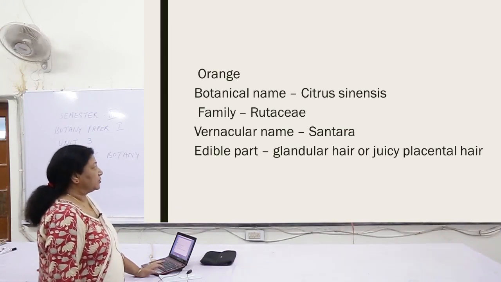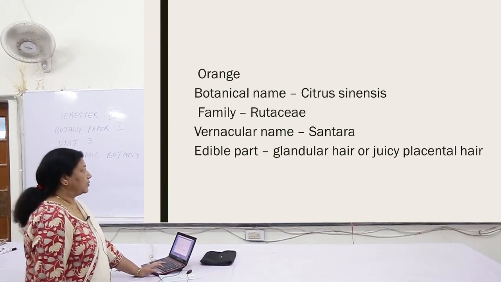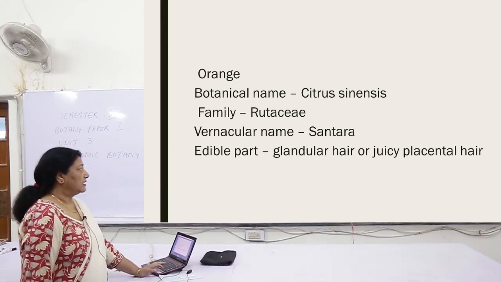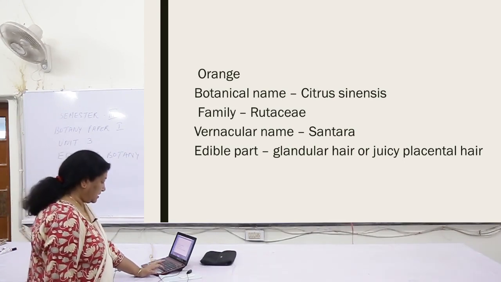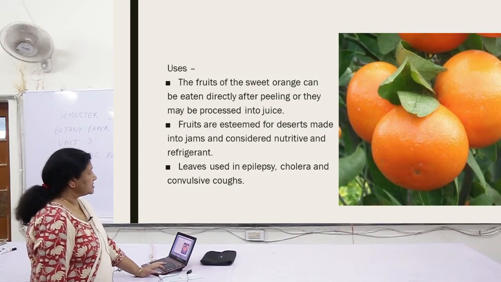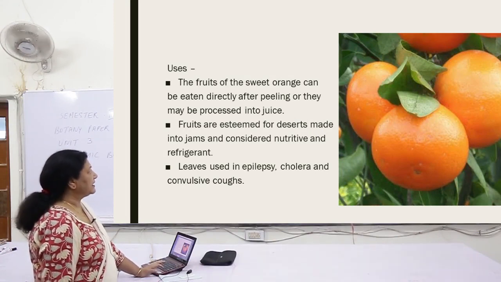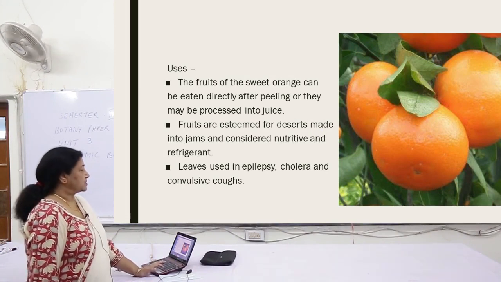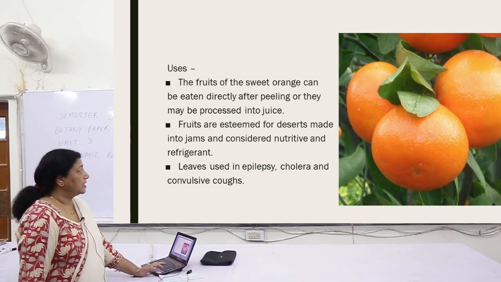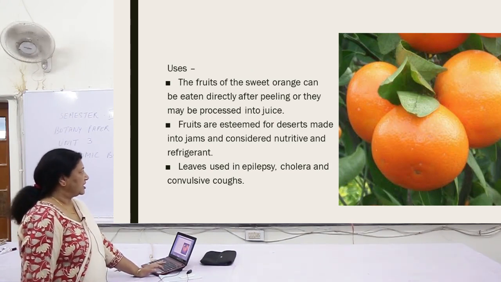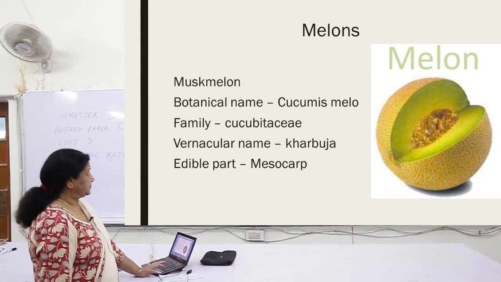Orange, family Rutaceae, botanical name Citrus sinensis, vernacular name Santara. Here again the edible part is the glandular hair or the juicy placental hair. Uses: the fruit of sweet orange can be eaten directly after peeling or they may be processed into juice. Fruits are esteemed for desserts, made into jams and considered nutritive and refrigerant. Leaves are used in epilepsy, cholera and for various coughs.